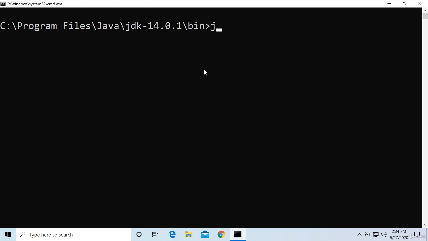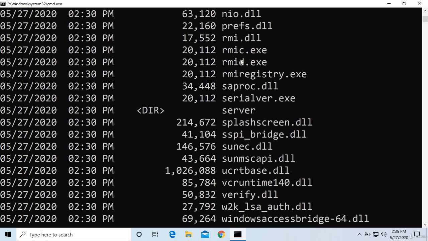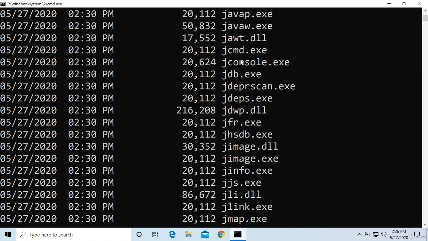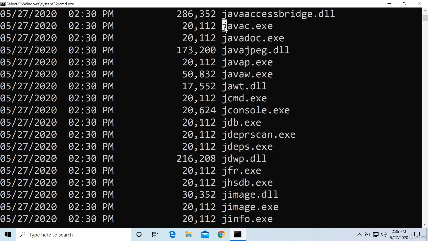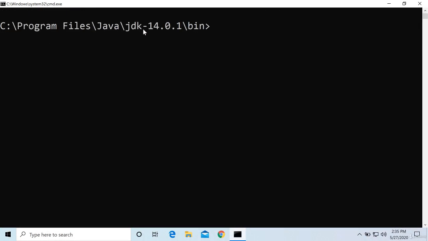So here I am inside that same path which we have seen just now, JDK 14 and bin. And inside this, if I say javac -version, oh, it's working, 14.0.1. Why is it working? Because javac is present here. If I type dir, you can see that file is present here. I will show you, java, yeah, here, javac. So it means that I can access all these tools only if I am inside this current folder, that is Program Files, Java, JDK and so on.